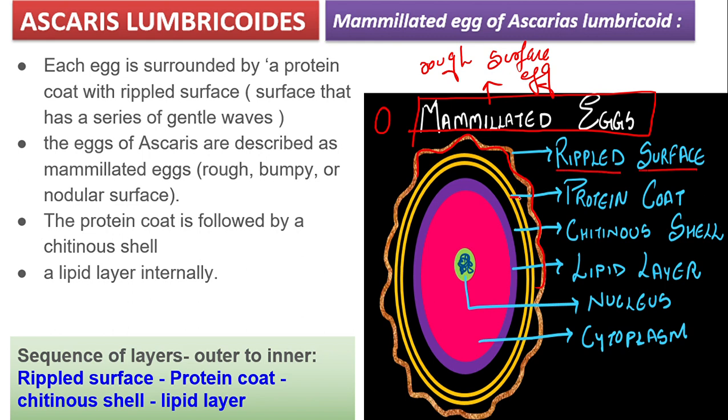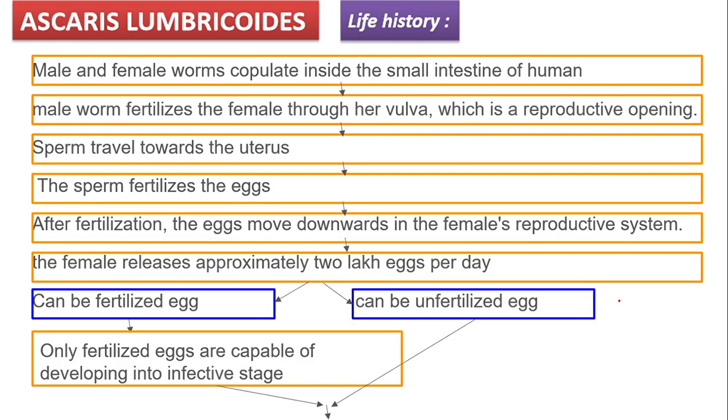Now below this ripple surface, the first layer we have is the protein coat. The second layer, this black one, we call the chitinous shell. And the third layer, this purple one which you can see, is the lipid layer. Now this is super important with respect to the exam. You need to arrange the layers from outer to inner. So outer is your protein coat, then the chitinous shell, and the innermost is your lipid layer. Inside you have a nucleus which has the genetic material, and then you have cytoplasm, right?